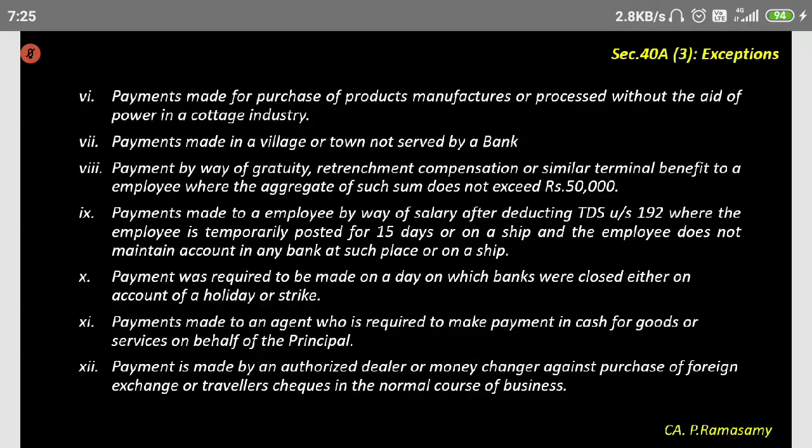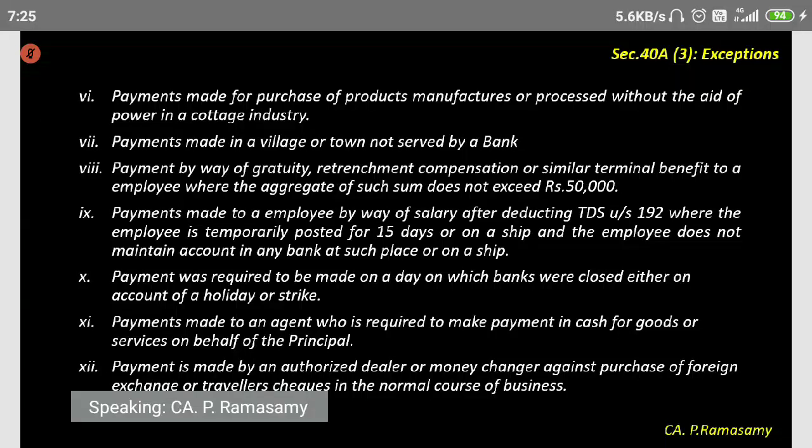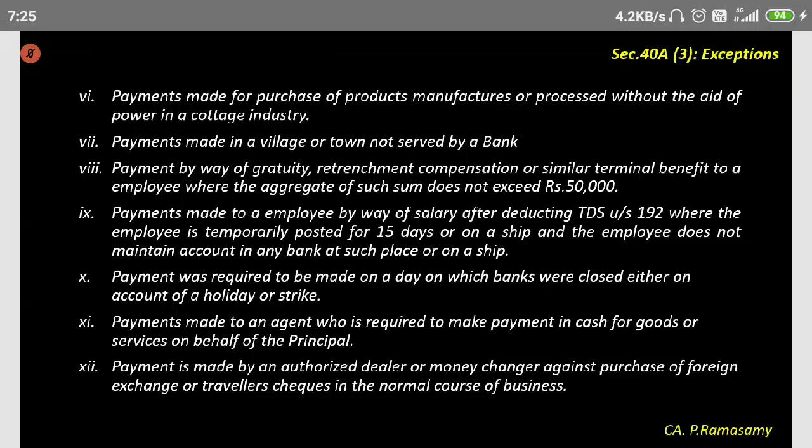Suppose you're going to buy something on Republic Day, which is a public holiday, or on Independence Day or Gandhi Jayanti, and some expenditure has to be made, and you want to give a check, not possible. You can pay cash, still allowed as an expenditure. So this is Section 40A(3). Any doubt?